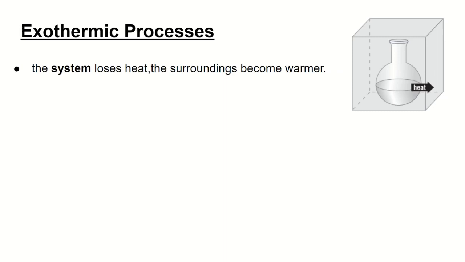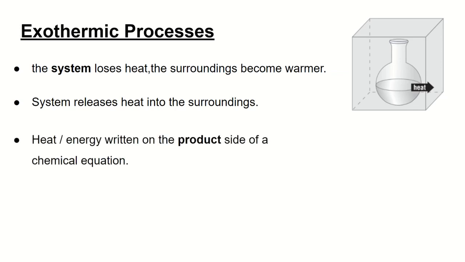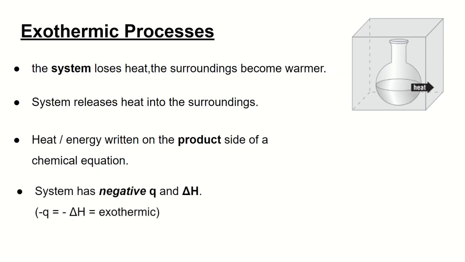Whenever the system loses heat, so the flask releases the heat, the surroundings will absorb all of it. Once again, the net change within the box will be zero, but the system itself is losing heat to the surroundings, and therefore you could assume the surroundings is absorbing heat. Because we study it from the point of view of just the system, we say that the system has a negative heat value, negative Q, and a negative delta H, negative change in enthalpy.